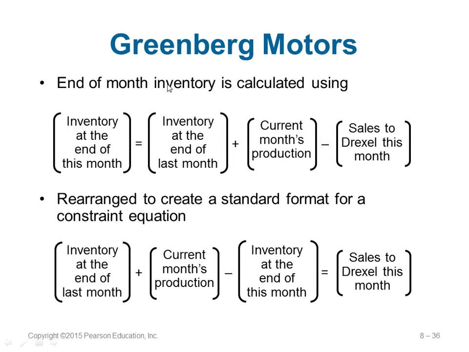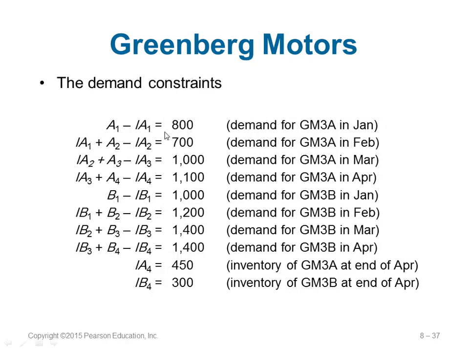And then next we need to calculate a few things. Inventory at the end of a month is equal to inventory at the end of the previous month plus the current month production minus the sales in the current month. So sales in the current month, which is 800 in January for GM3A, will be A1, which is how much you produce in this month, minus how much you have left at the end of the month. So let's say you produce 1000 items, and the end of month inventory is 200. So 1000 minus 200, the leftover is 800. Okay, the sold is 800. 1000 is what you produce, 200 is what is left at the end of the month, so 800 you have sold.